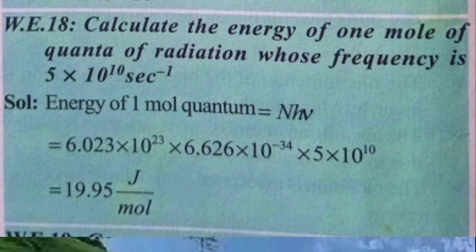It is equal to 6.023 into 10 power of 23 into now h in the sense Planck's constant. What is the value? 6.626 into 10 power of minus 34 into now frequency value 5 into 10 power of 10 second inverse. Okay. Now if you calculate, then you will get the answer. Energy is equal to 19.95 joule mole inverse.